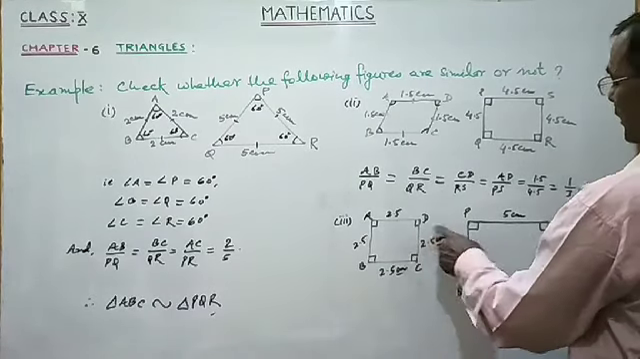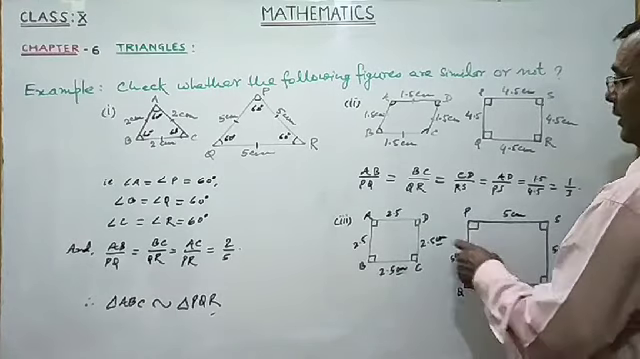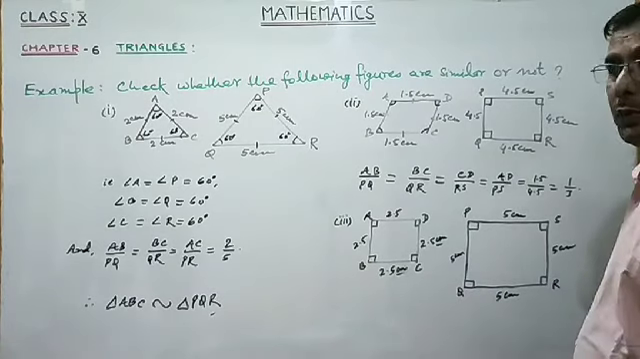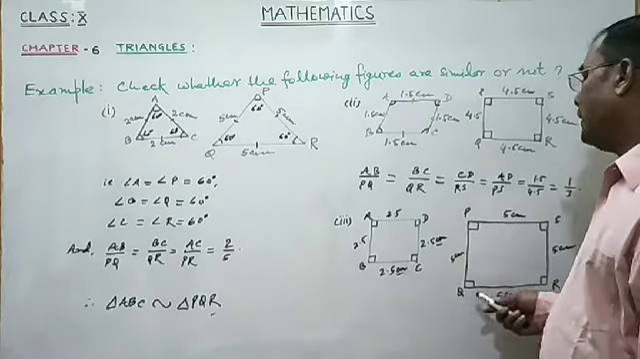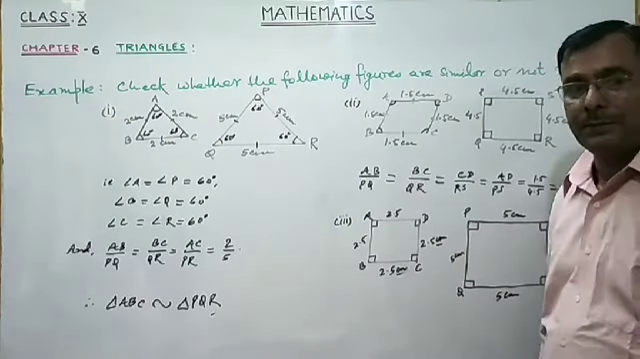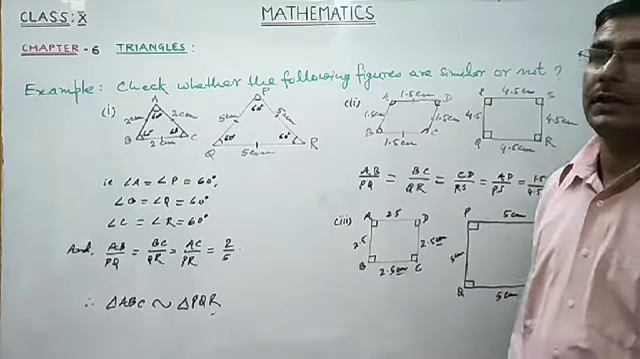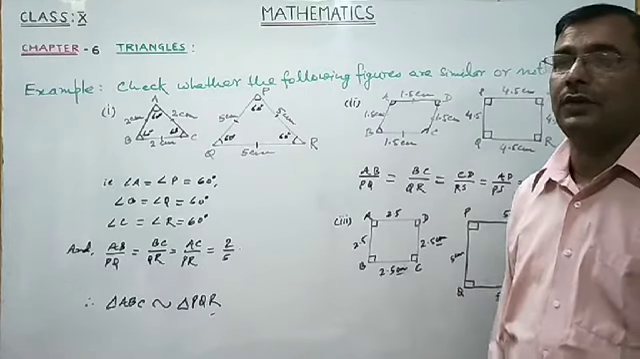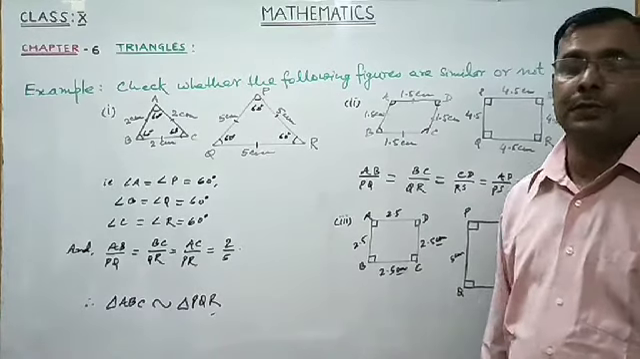So here in these two quadrilaterals, four corresponding angles are equal and corresponding sides are also in the same proportion, in the same ratio. So these two quadrilaterals are similar. So in this way, in two figures, if we find corresponding angles equal and corresponding sides in the same ratio or in the same proportion, then we can say that the two figures are similar.